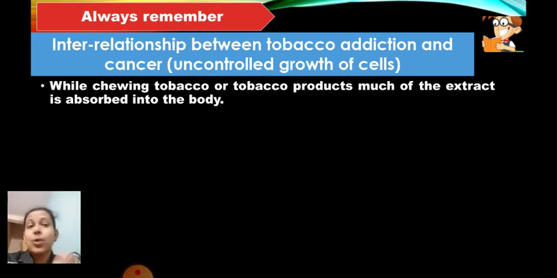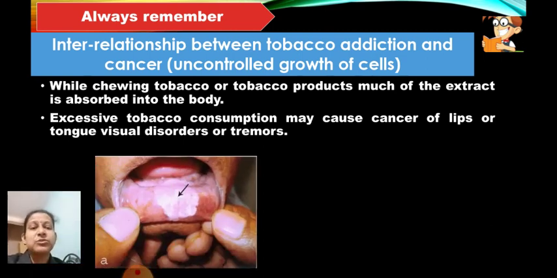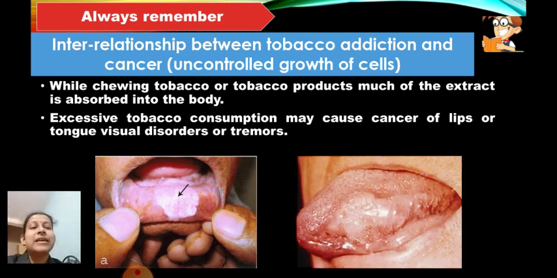from all these things. While chewing tobacco products, much of the extract is absorbed into the body, and excessive tobacco consumption may even cause cancer of the lips or tongue, visual disorders, and even tremors. You can see the pictures, how dirty it looks, right? It is there for those people who are eating tobacco. You can see it causes cancer of the lips, so you cannot even eat. Then it can even cause cancer of the tongue. Fine. So you see it looks so dirty, correct?